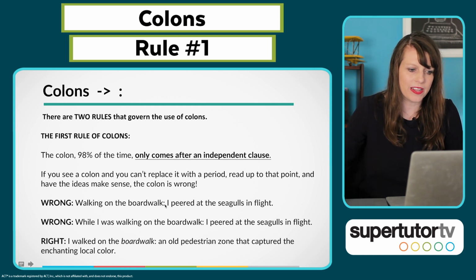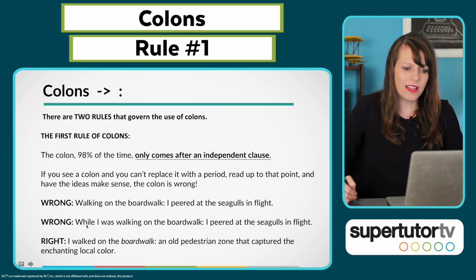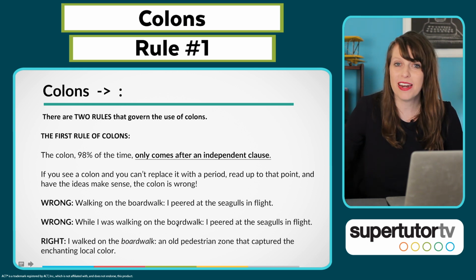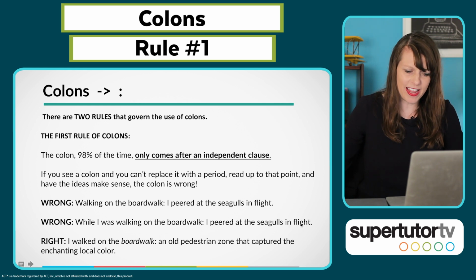Walking on the boardwalk, can I put a period there? Nope, I can't. So I can't use a colon. I peered at the seagulls in flight. This is wrong. This might further describe walking on the boardwalk, but this is not a complete thought. There's no subject. It's just a participial phrase. Wrong. While I was walking on the boardwalk, that's a dependent clause. You can't put a dependent clause before a colon either. Doesn't work.